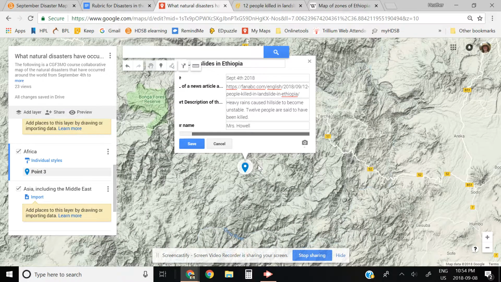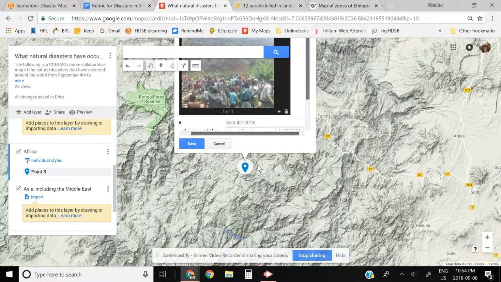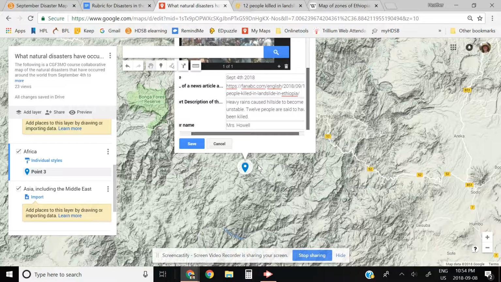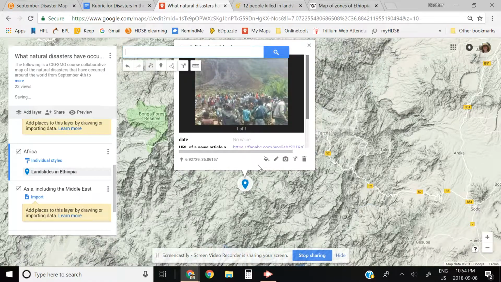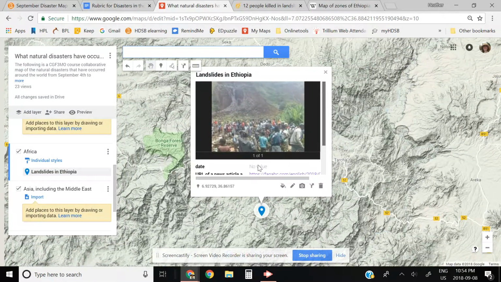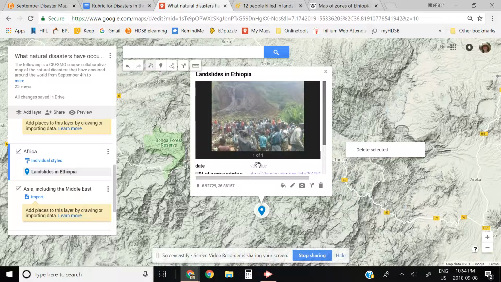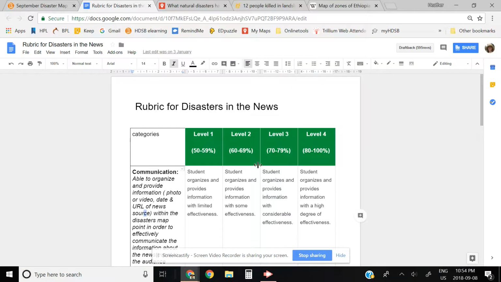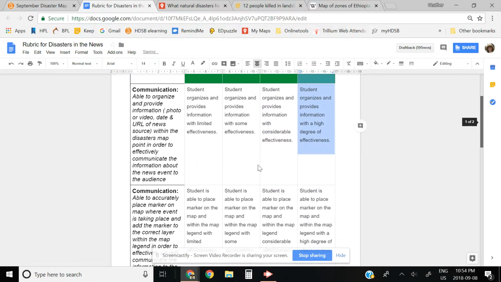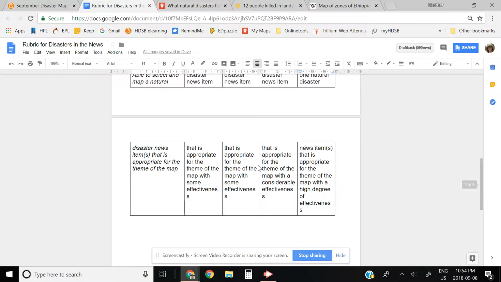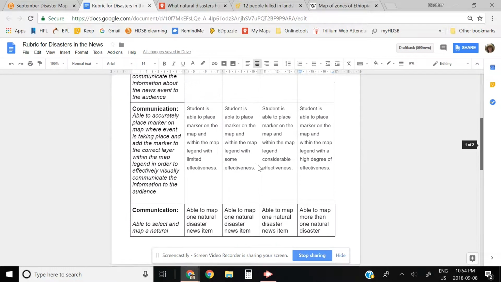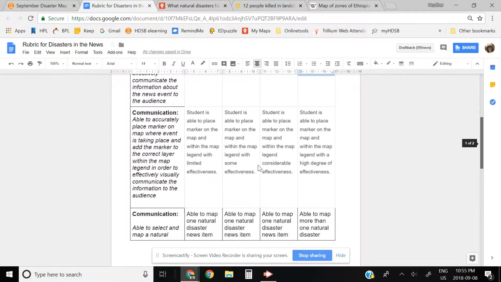And there's my image along with the date of when this happened, what exactly happened, and a URL for anyone that wants to find out what happened in this case. So that's how to put the pins in the right spot. But I also want to double check here. I want to be able to communicate really well. I want to check the rubric. It also says I want to accurately place the marker where the event actually took place.